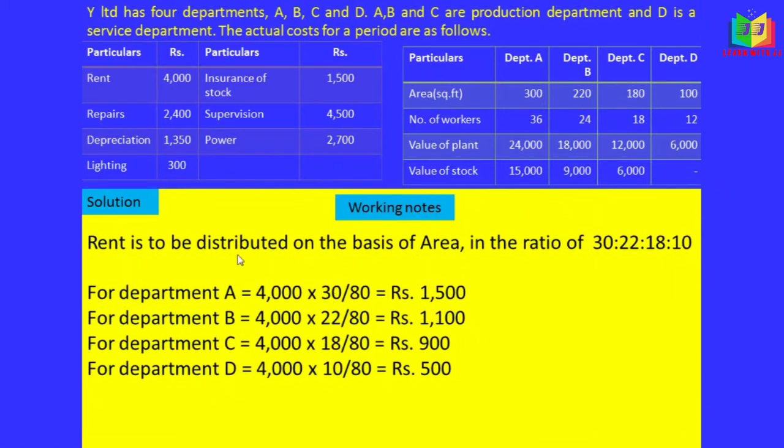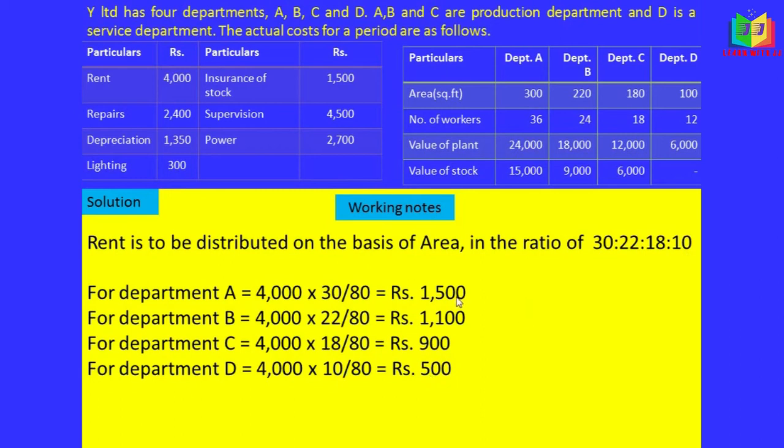Okay, and the rent is 4,000 for department A, 4,000 into 30. 30 is the area of department A. So, 30 divided by 80, the total of these ratios. 30 plus 22 plus 18 plus 10 gives 80. So 30 divided by 80 for department A, and similarly 22 is the ratio for department B. So 22 divided by 80 will get 1,100, and for department C, 18 divided by 80, and for department D it's 10 divided by 80, we will get 500.